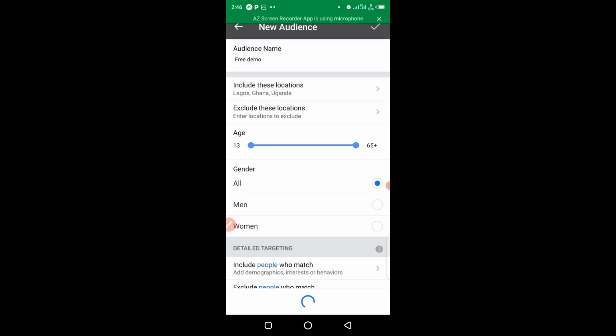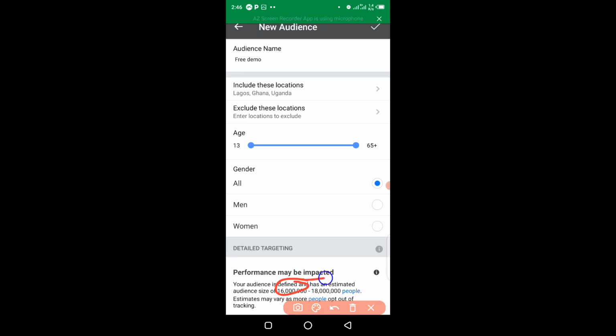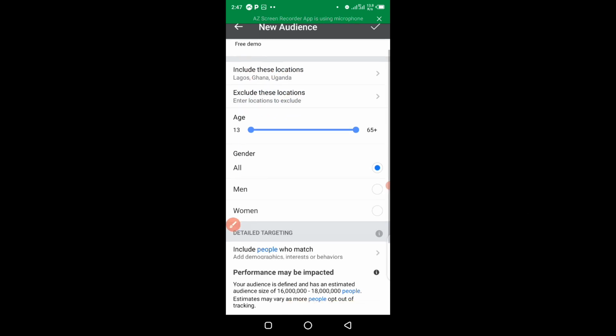You can see now that we have how many places? We have 3 places as the location: we have Lagos, we have Ghana, and we have Uganda. Having done that, you will see the number of people you can reach from these 3 locations. I can reach from 16 million to 18 million people in this particular location. Now, having targeted their location, you can as well exclude some people from a location. Let's say from choosing Ghana, you can decide to exclude some state in Ghana. When choosing Uganda, you can decide to exclude some states in Uganda. At this particular section right here, that is where that is done.